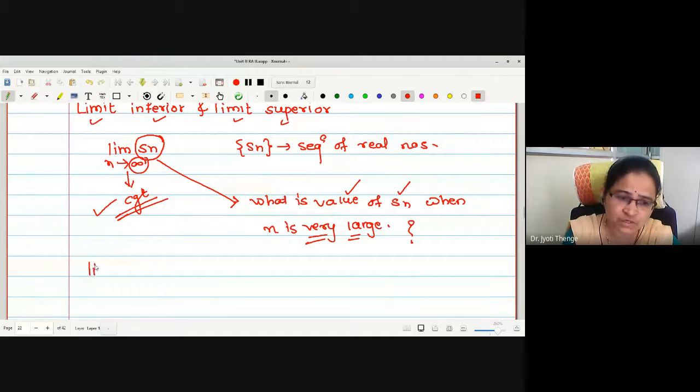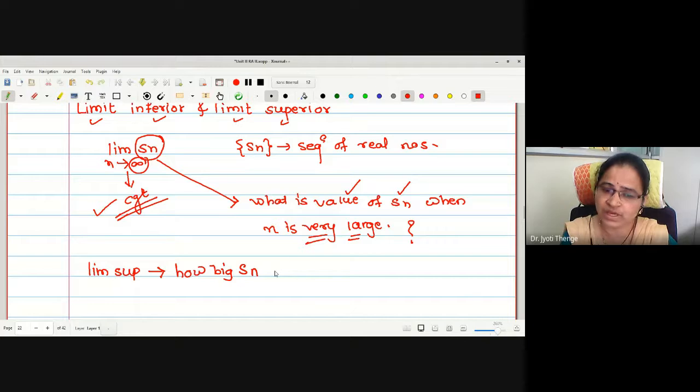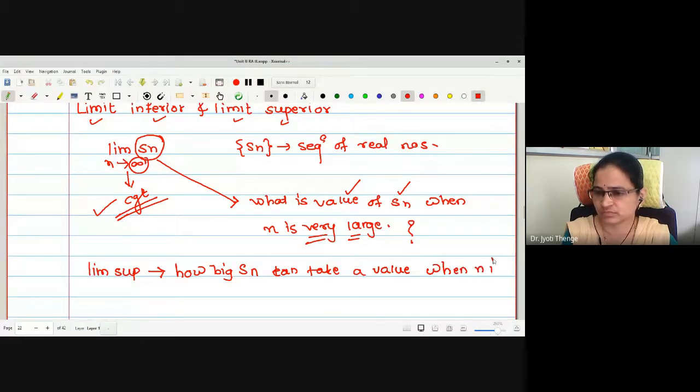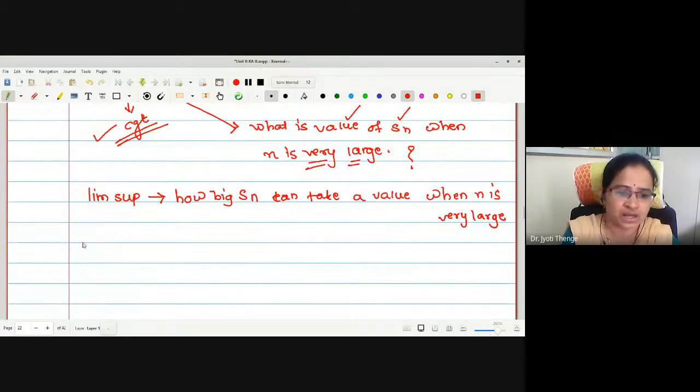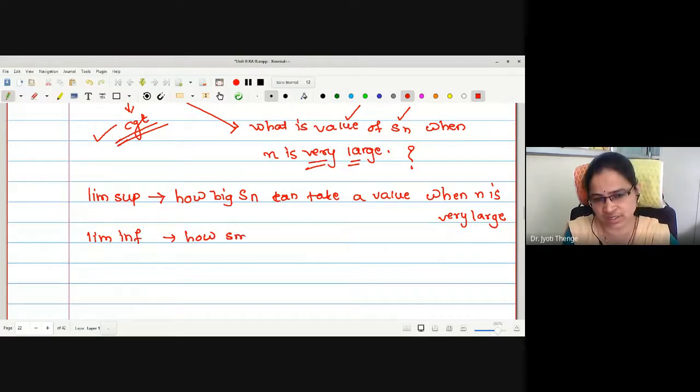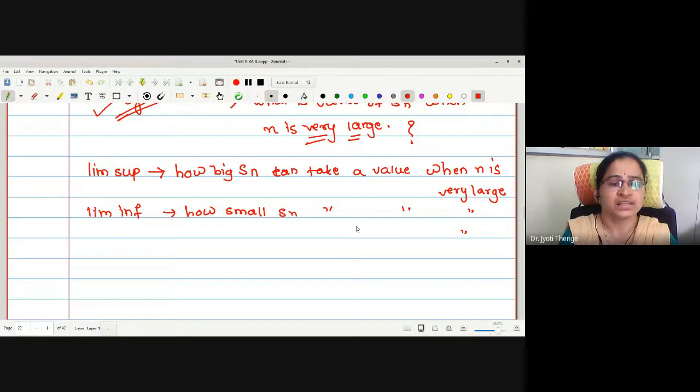Therefore, this limit superior tells us how big Sn can take a value when n is very large. Similarly, limit inferior tells us the idea of how small Sn can take a value when n is very large. Therefore, mainly this concept was defined for non-convergent sequences.